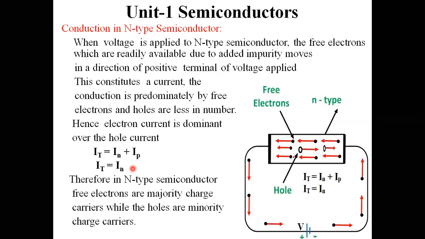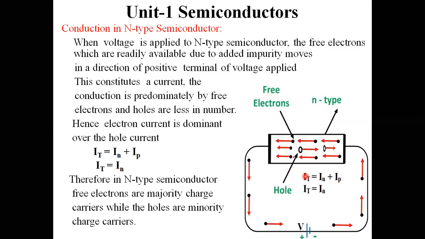Therefore, in n-type semiconductor, free electrons are majority charge carriers while the holes are minority charge carriers. If I take one specimen of n-type semiconductor material and attach it to a battery or voltage supply, the charge carriers flow, and due to their flow some current is taking place.